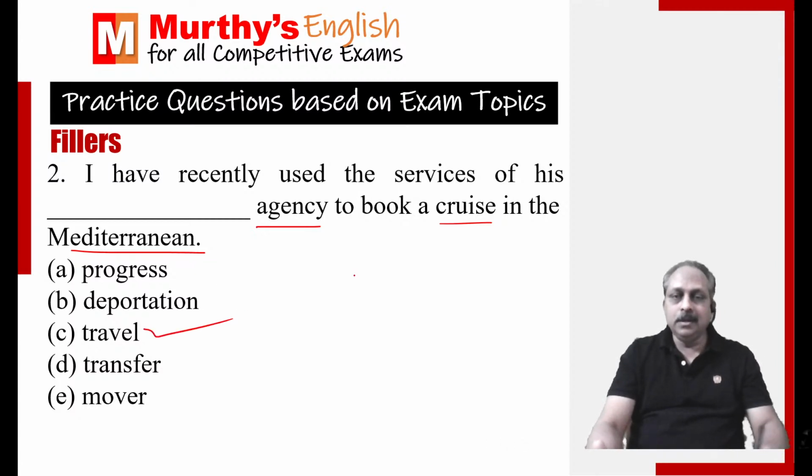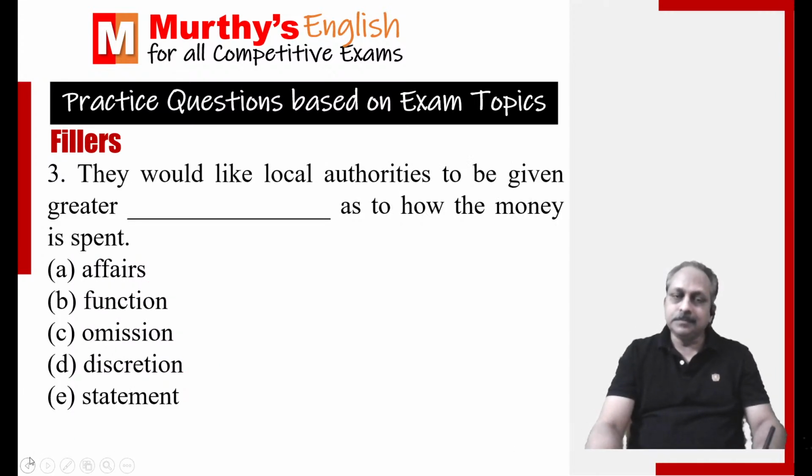Obviously, talks about cruise, sailing, travel. So, what is the right word? Progress agency, deportation agency, transfer. They're all irrelevant. Travel agency, because the clue for you, cruise in the Mediterranean. Cruise means what? To travel, to sail, to sail by ship, obviously.